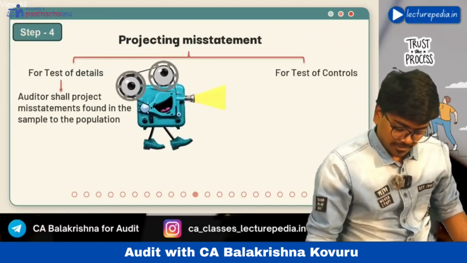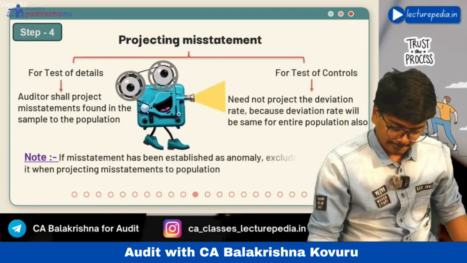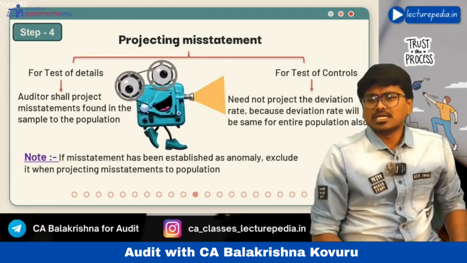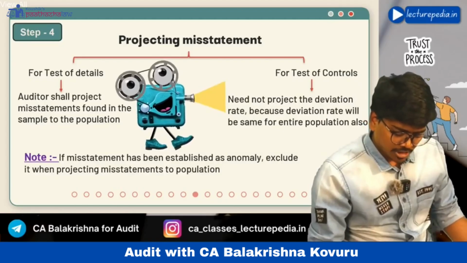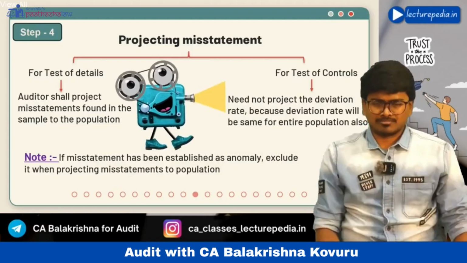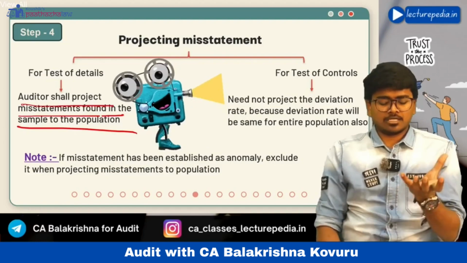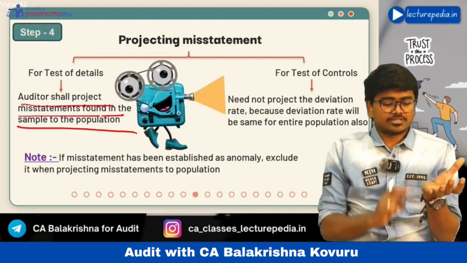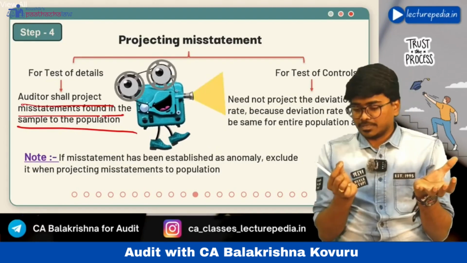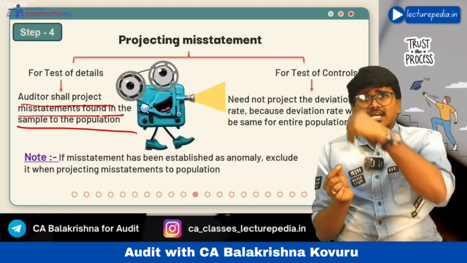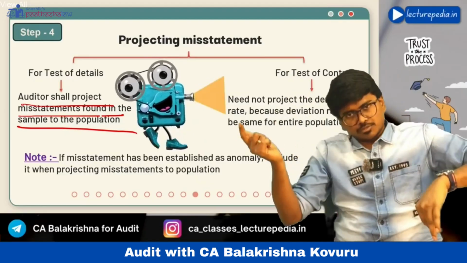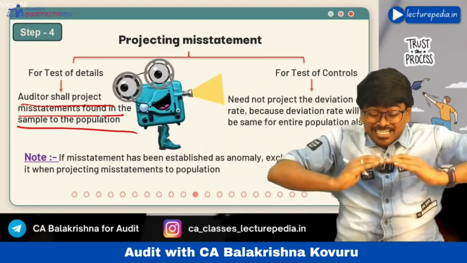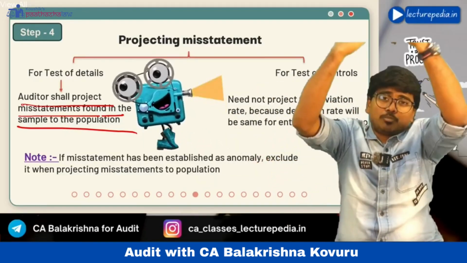Projecting misstatement. In case of test of details, the auditor shall project misstatement found in the sample to the population. I have told you, in a sample of 100 items there are 10 misstatements. Then in the entire population of 1000 items, how many misstatements will be there? 100 misstatements will be there. That is projecting misstatements to the population.